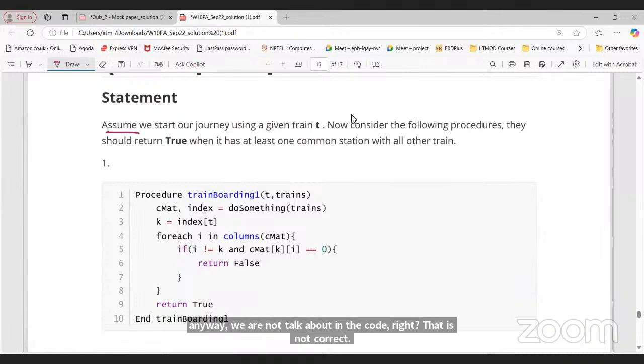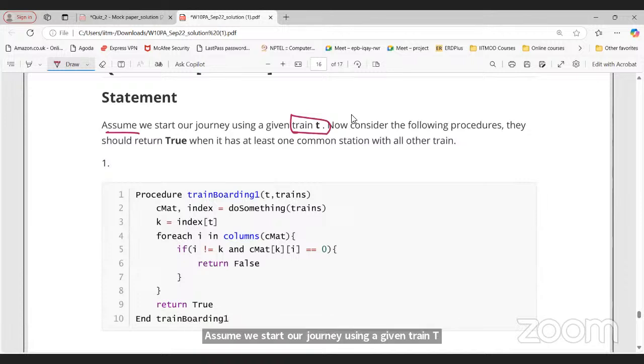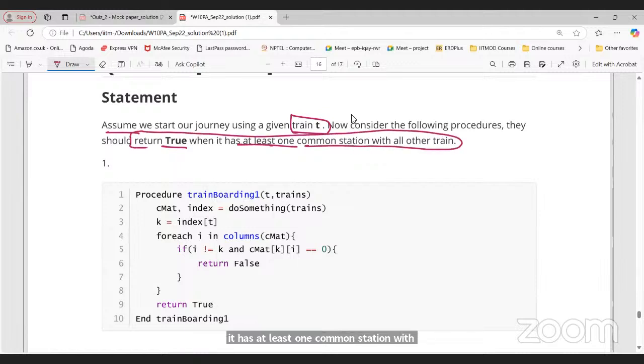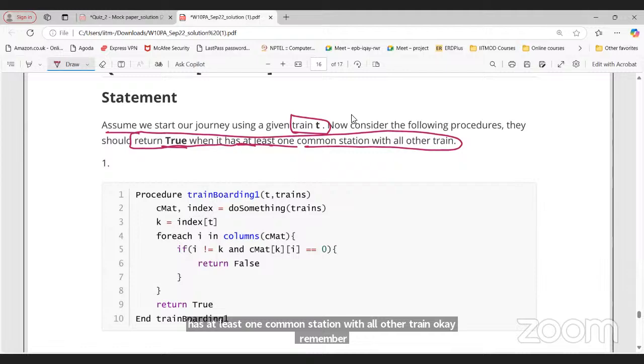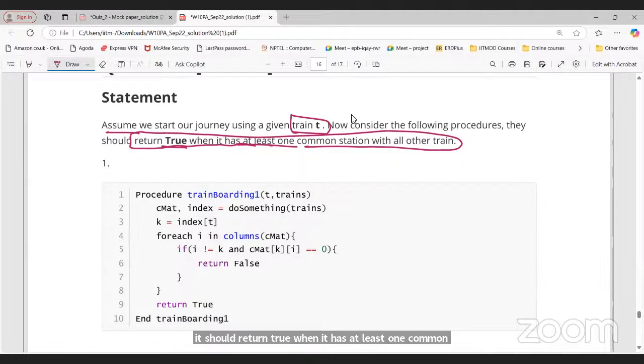Now assume we start our journey using a given train T. Now consider the following procedure. It should return true if it has at least one common station with all other trains. Okay. Remember, it should return true when it has at least one common station with all other trains.